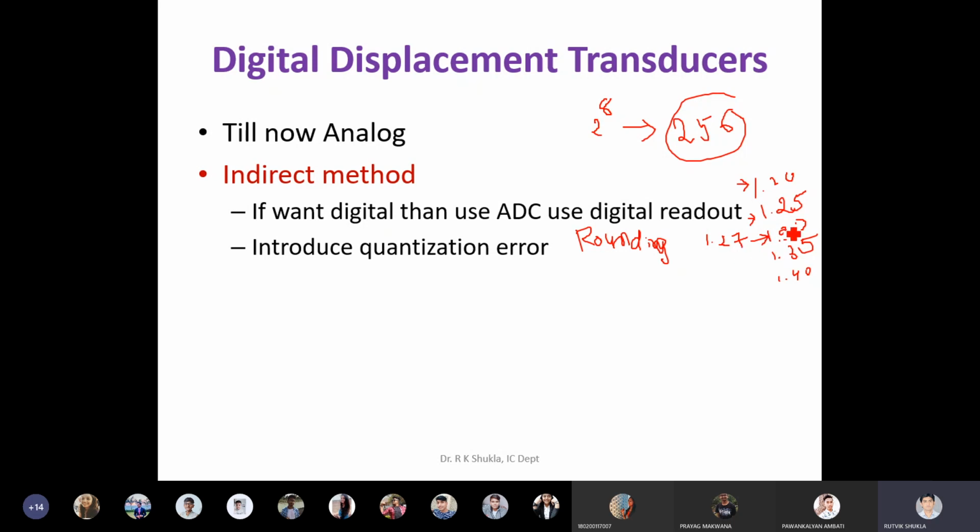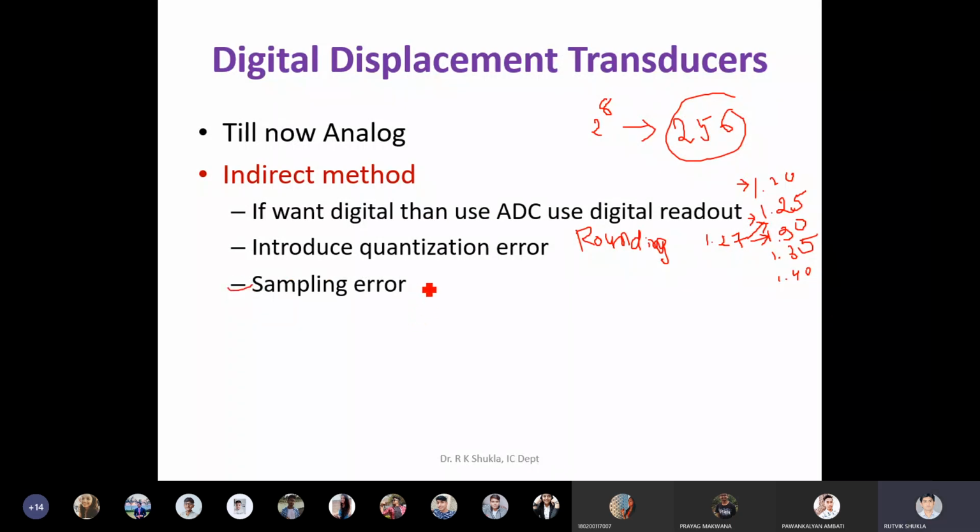But suppose your input falls between the two, that is, it is neither 1.25 nor 1.30, it is somewhere in between. Suppose it is 1.27, then in that case it will treat your 1.27 as level 1.25. So you are missing this particular information. You are rounding off. Instead of 1.27, you are sending it to 1.25. This is called rounding off error, or the quantization error.